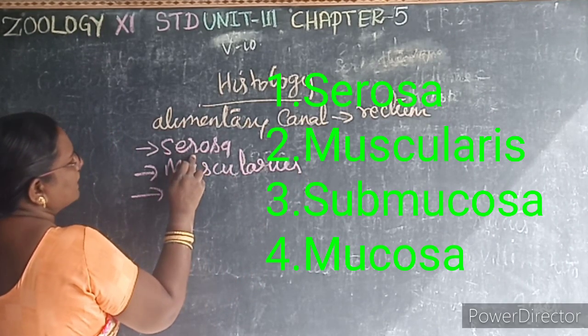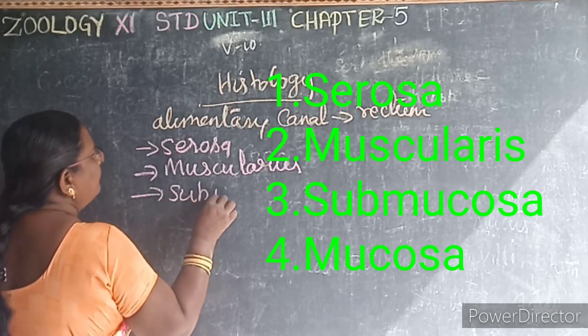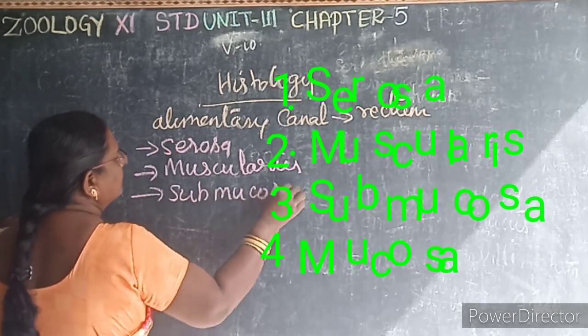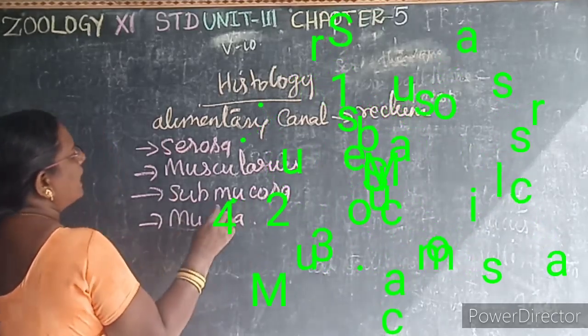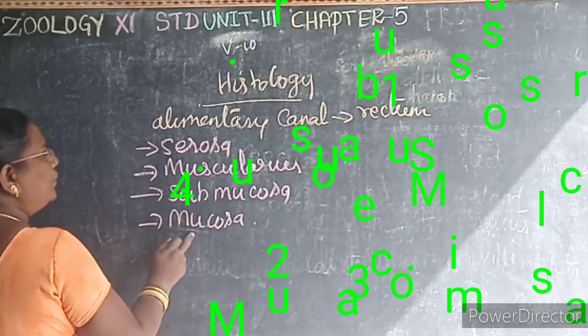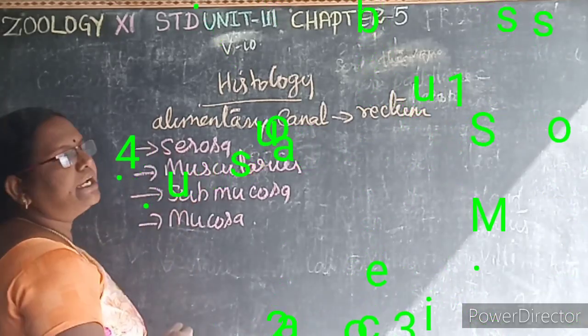So what is the first one? Serosa, muscularis, submucosa, and mucosa. So what are the 4 layers? Serosa, muscularis, submucosa, and mucosa. So first we see about the serosa.